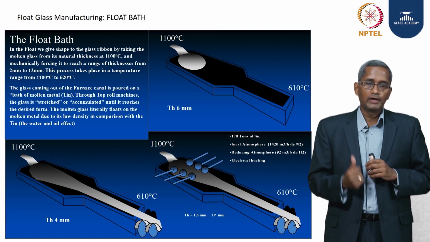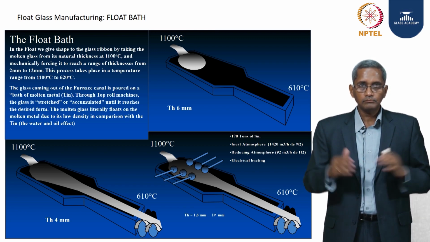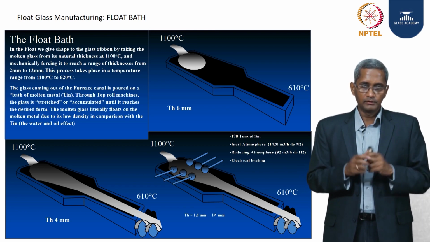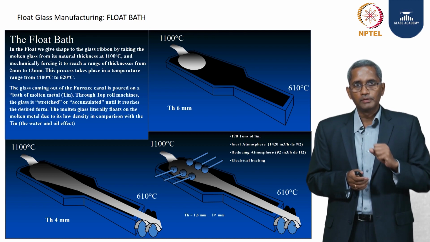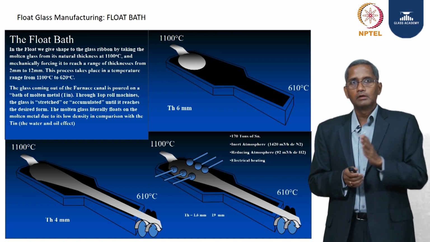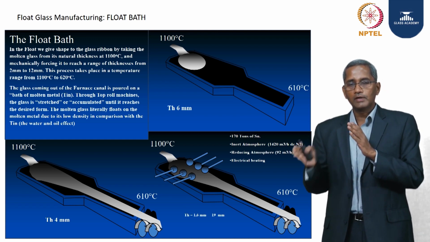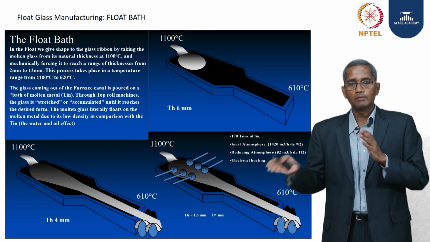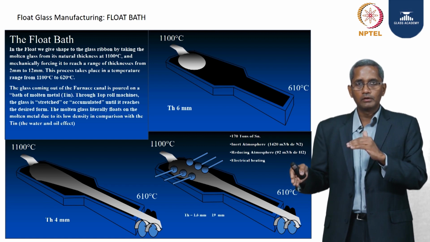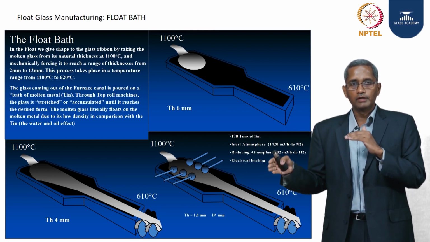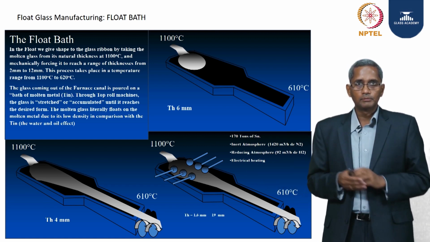On the other side, if I have to make the glass thicker, I have to compress the glass and make it thicker. The first top roll, the same quantity of glass is coming. I keep the top roll speed at 10 meters per minute, and then the glass is traveling at 10 meters. Then second top roll, I reduce the speed to, let's say, about 8 meters per minute. So the glass has been traveling fast, suddenly you put a brake and allow it to go slowly at 8 meters. This is the thickness build up that you can see.